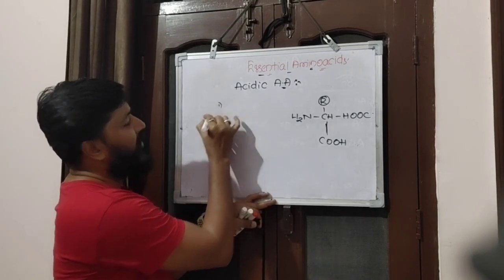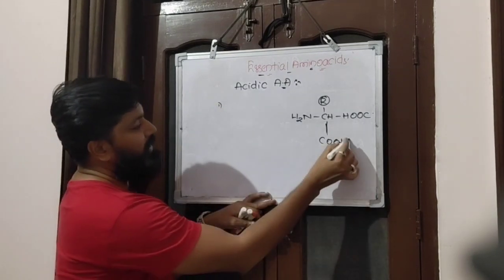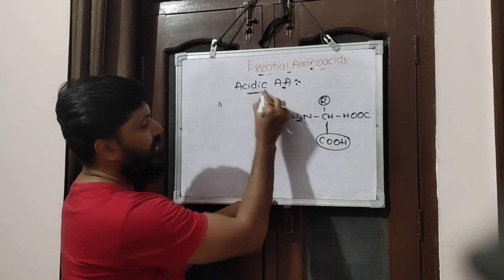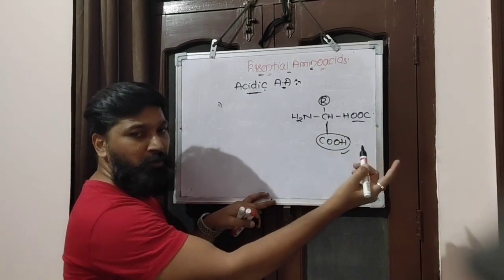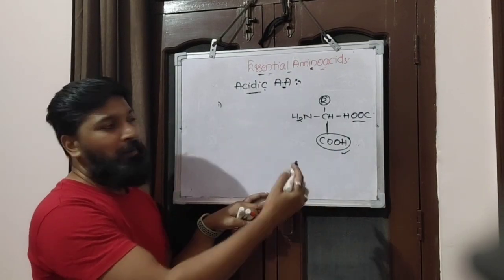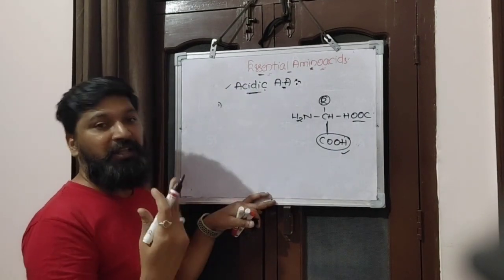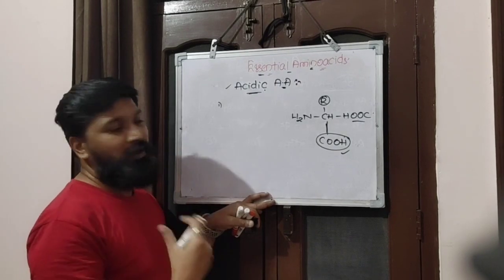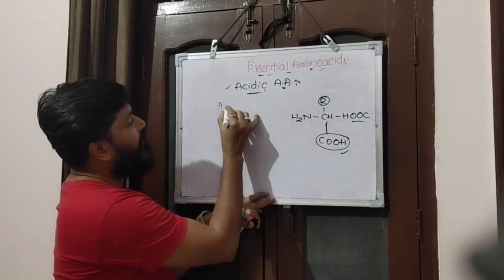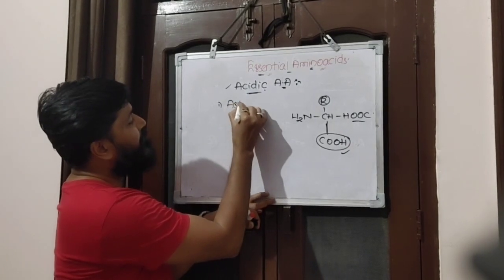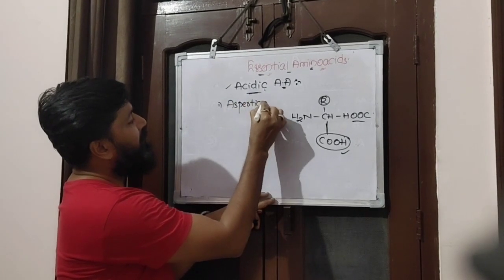I will give you a short form very quickly. Because of the extra carboxyl group, present along with one more carboxyl, such amino acids behave as acidic in nature. Their behavior will be acidic. So let's give examples. Number one, aspartic acid.